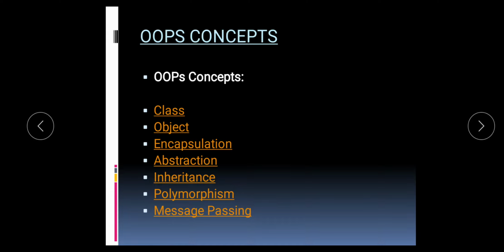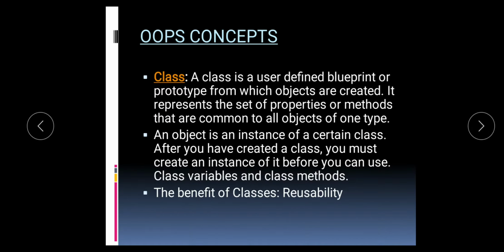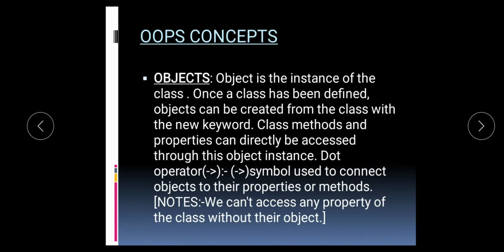Once a class has been defined, we can create any number of objects belonging to that class. An instance of class is called an object. A class and objects are basic constructs of an object-oriented programming language. The benefit of class is reusability.